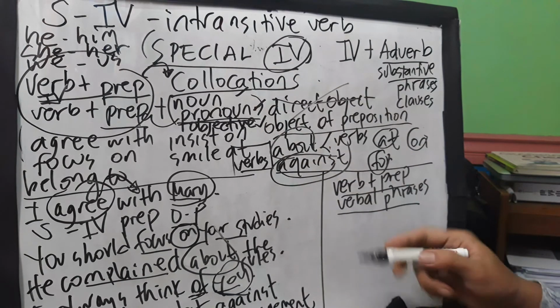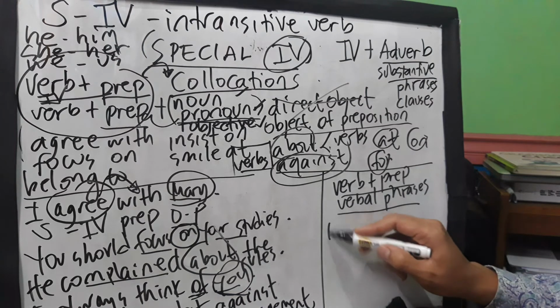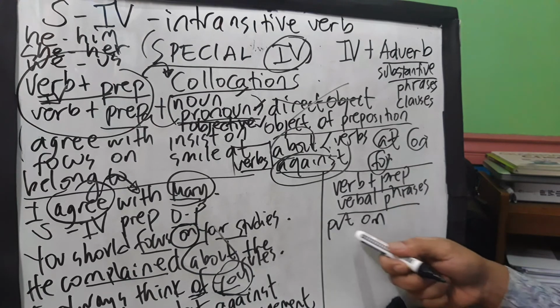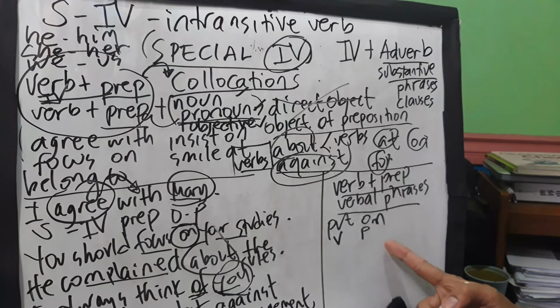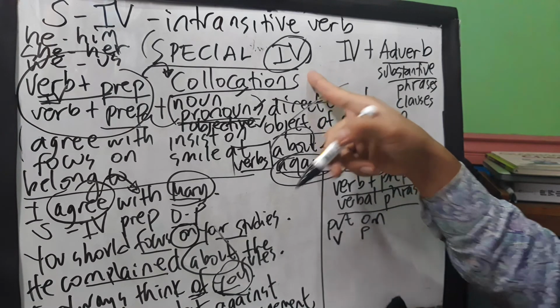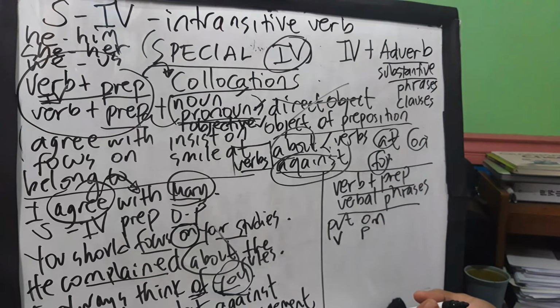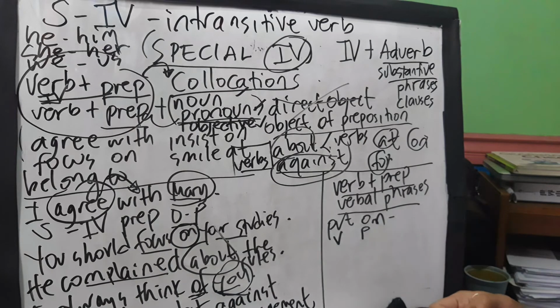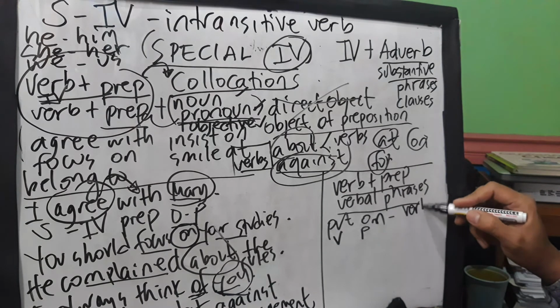An example for that, guys, is put on. Teacher, put on, this is a verb. Yes. This is a preposition. Yes. But is this a collocation? No. It is a verb phrase. Now, teacher, how do I know that? If it's a verbal phrase, guys, it functions as the main verb.